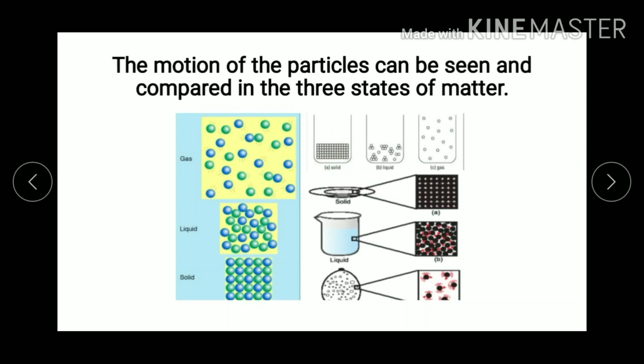Now, if you take the example of liquid, there is little more space compared to the case of solid. So, hence the force of attraction will be less compared to the case of solids. And finally, if you take the example of gas, as there is a lot of space between the particles, hence the force of attraction between the particles will be less or negligible compared to the other two states of matter.